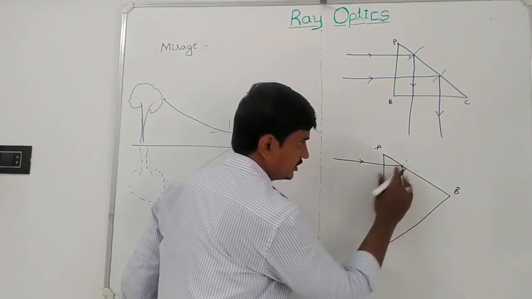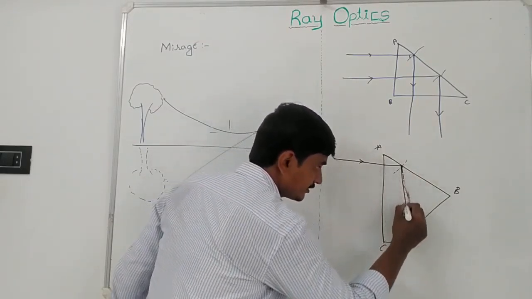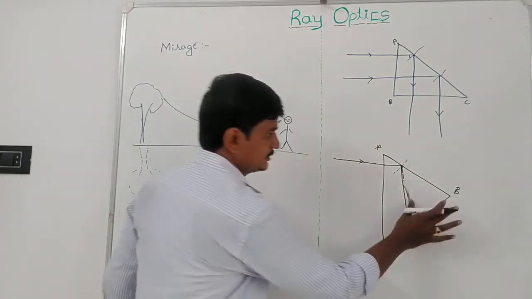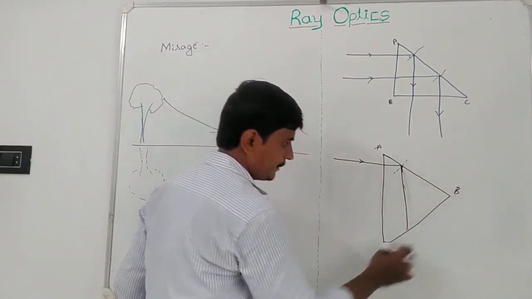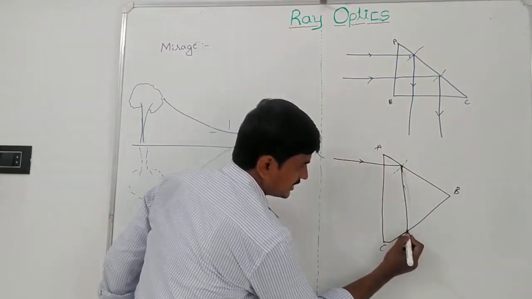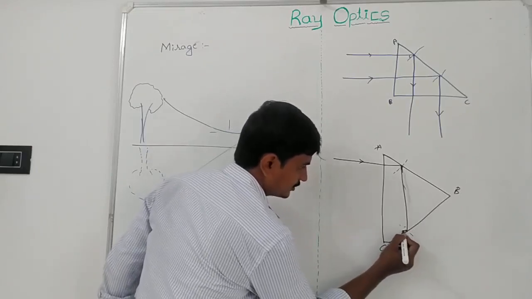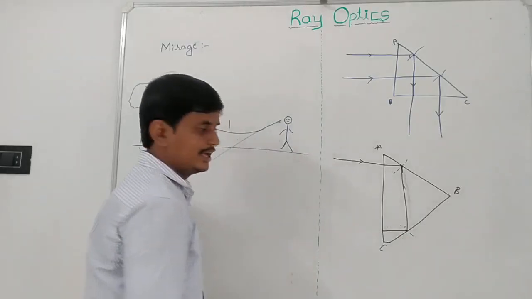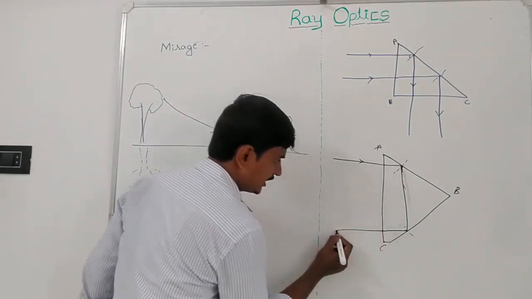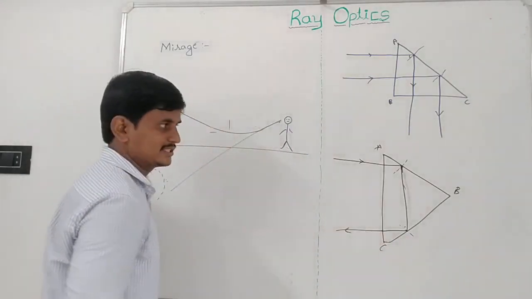It is incident on another surface of the prism, BC, and again this angle of incidence is greater than the critical angle and it reflects back to the same medium, and without any deviation it emerges out like this.